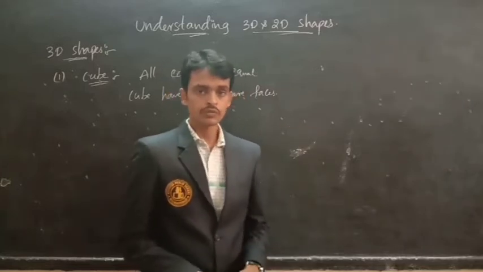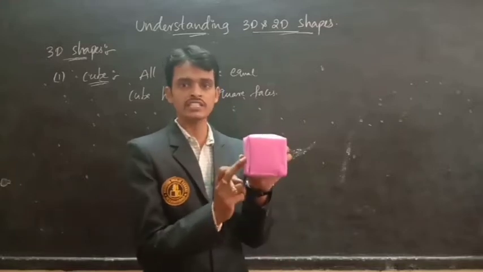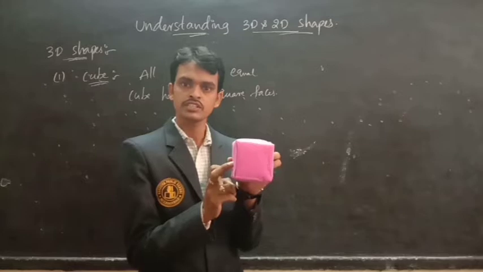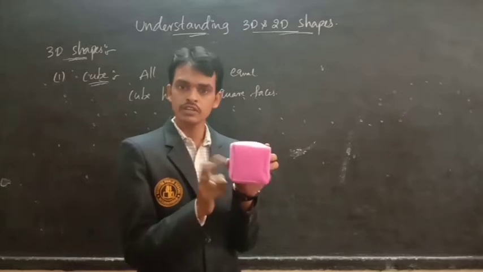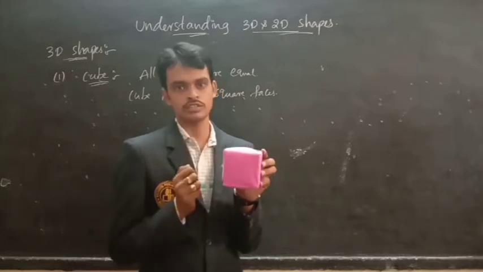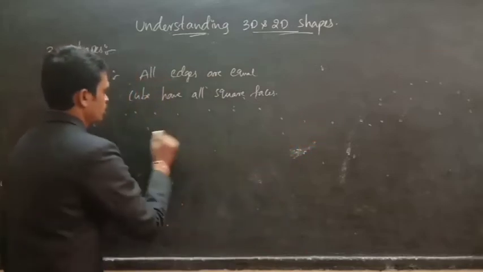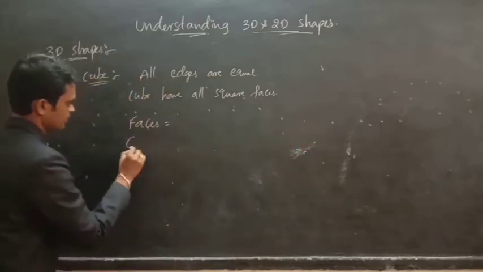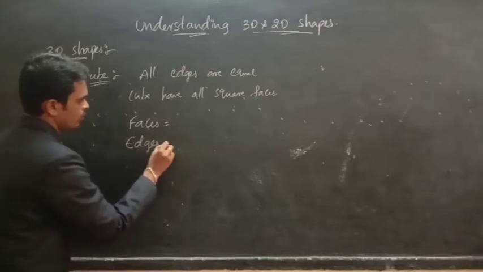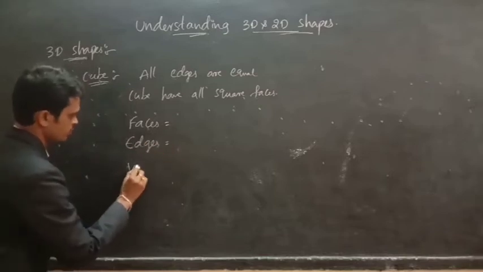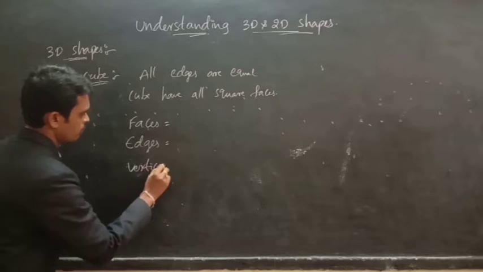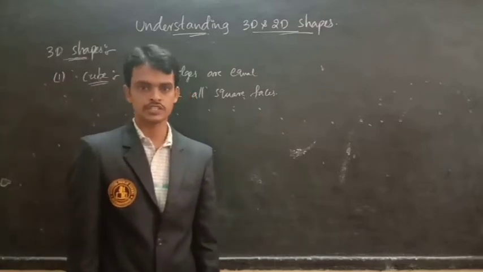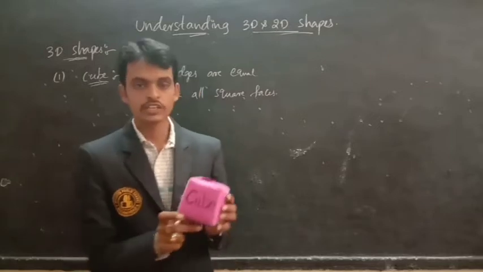So now let us discuss this cube has how many faces, how many edges, nothing but sides, how many vertices, nothing but corners. Faces, edges, vertices.